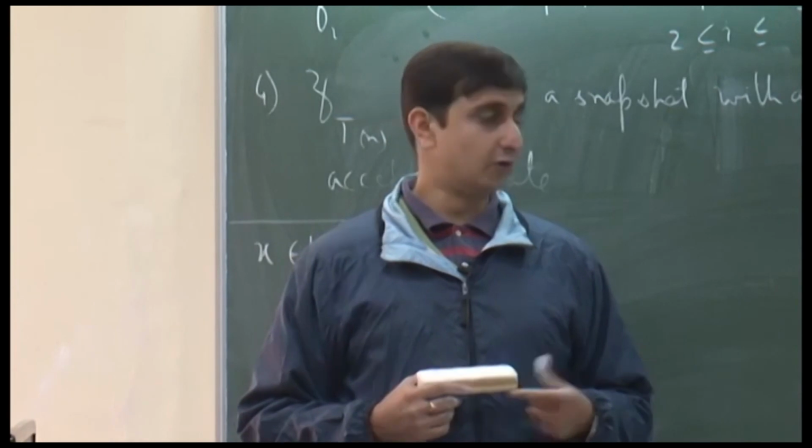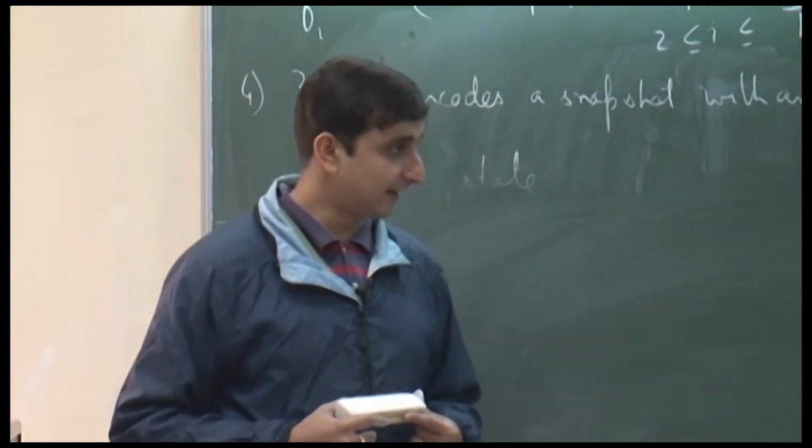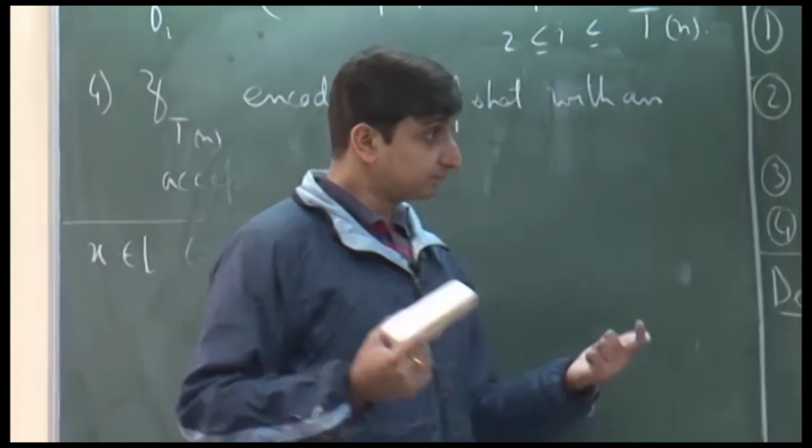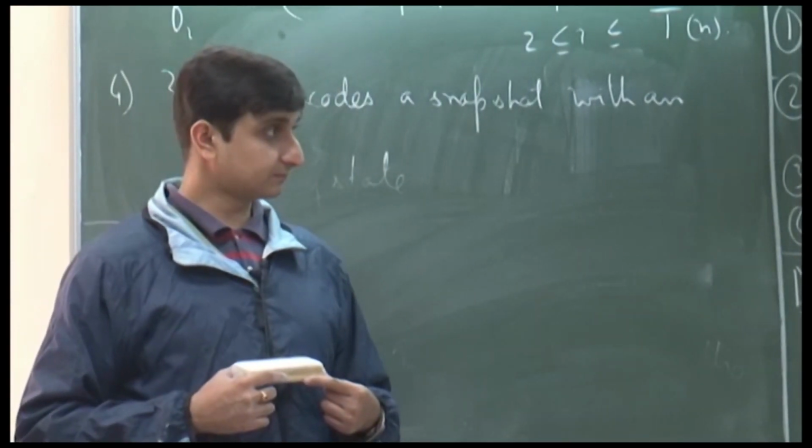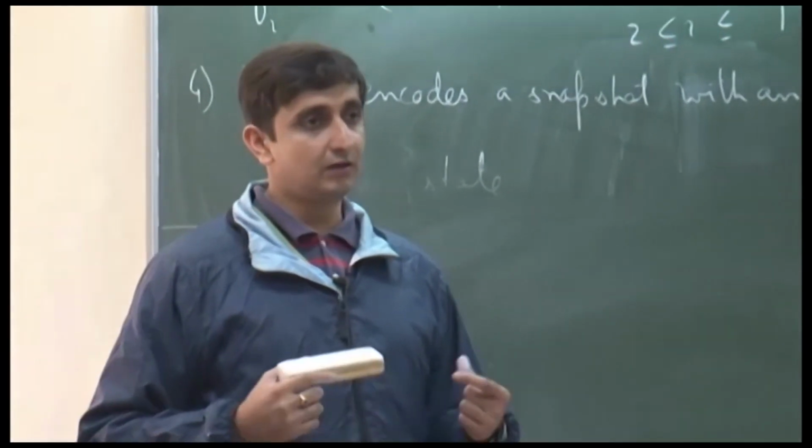We do not know, it might turn out that they are equal as well, but that is not what people believe.